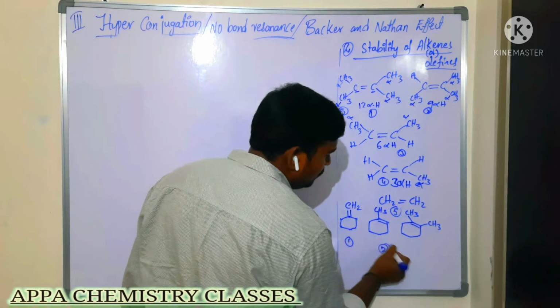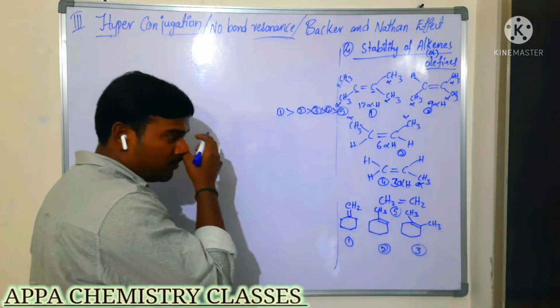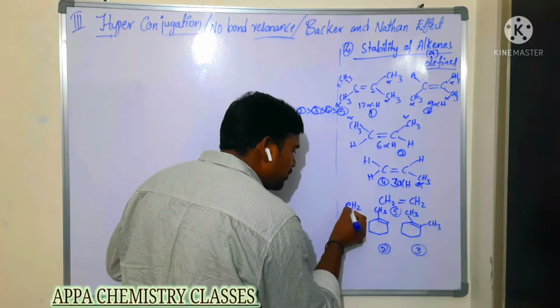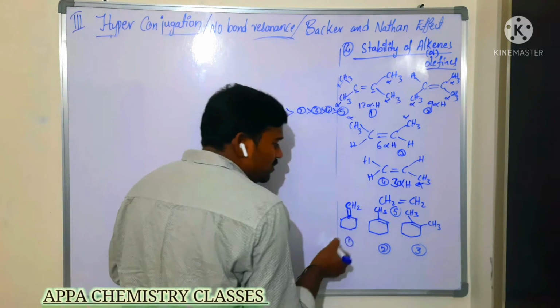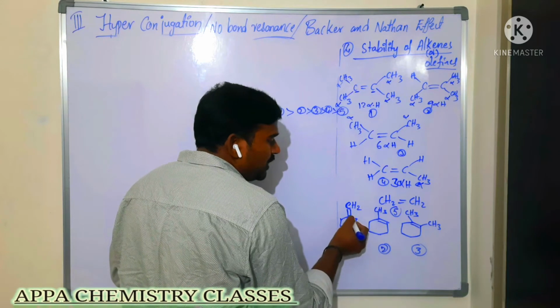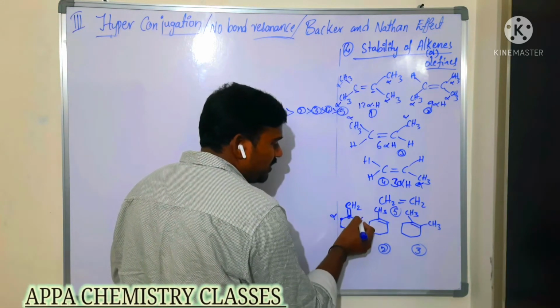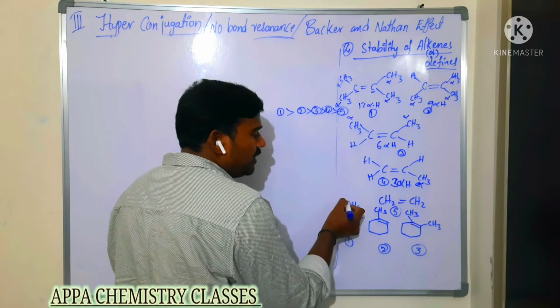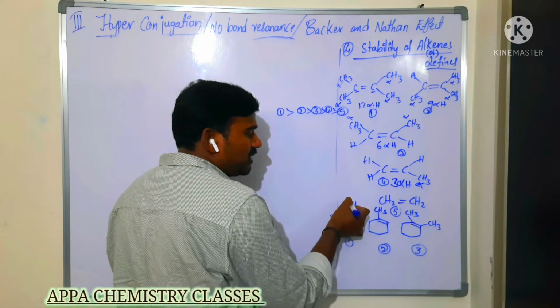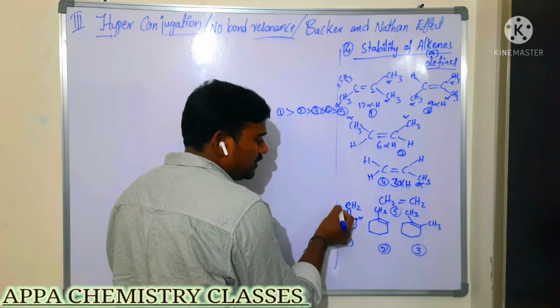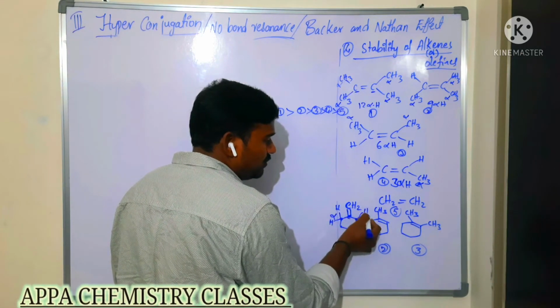Now this compound is very, very important here. 1, 2, 3. Which is having more alpha hydrogens here? These are the double bonded carbons, and the adjacent carbons are alpha carbons. This is an alpha carbon, this is also an alpha carbon. Is there any alpha carbon for this carbon? No. So this carbon contains 2 hydrogens, this carbon also contains 2 hydrogens.